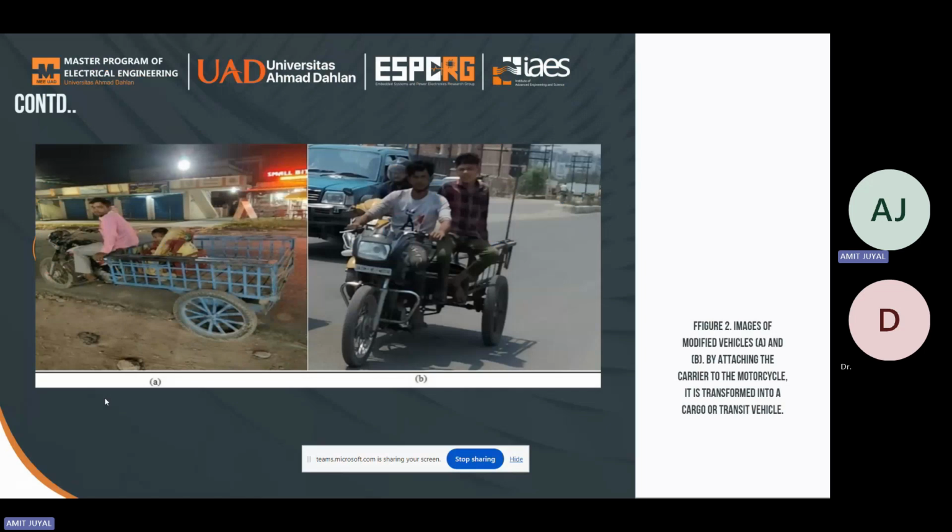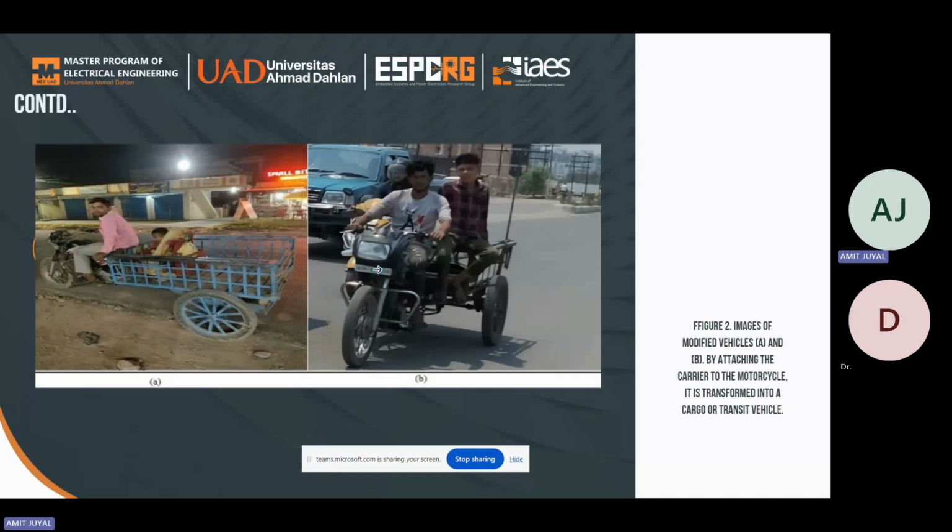Therefore, an intelligent vehicle system that can recognize and detect all categories of vehicles is necessary for safe driving in an autonomous vehicle. So figure 2 illustrates the image of modified vehicles. By attaching the carrier to the motorcycle, it is transformed into a cargo or transit vehicle. So our deep learning model should be capable of detecting these types of vehicles also, so that the autonomous vehicle can make a decision according to the type of the vehicles.